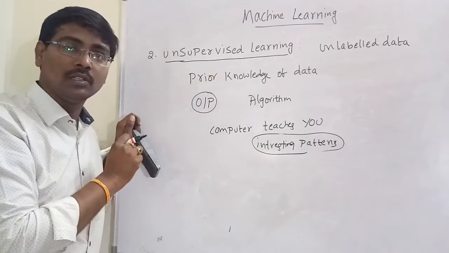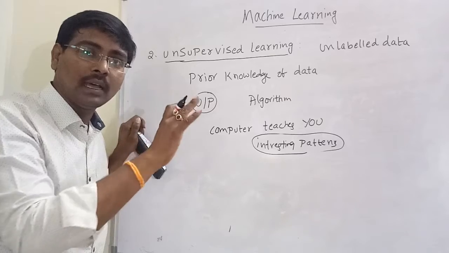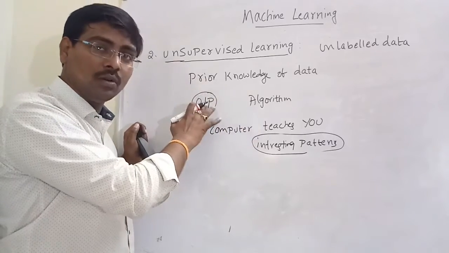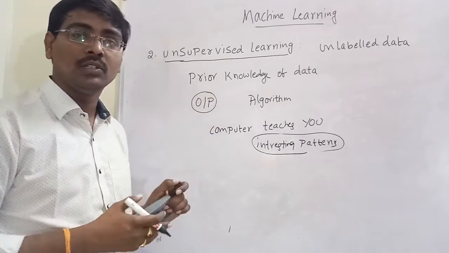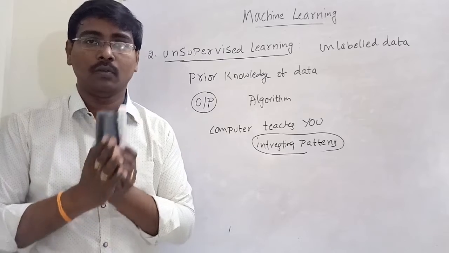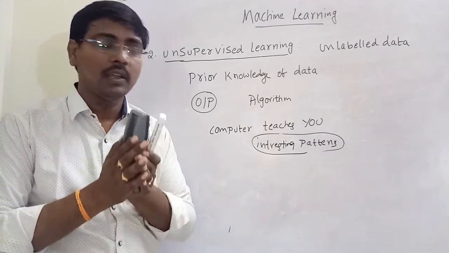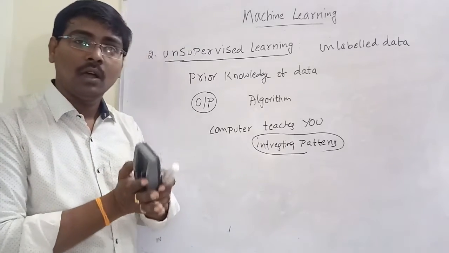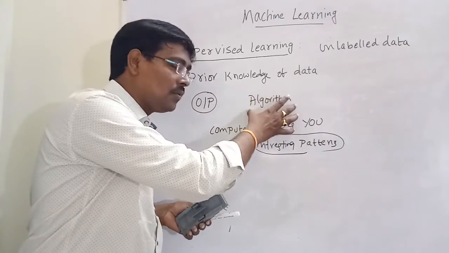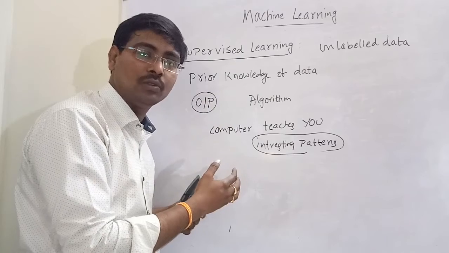So in unsupervised learning, we have no prior knowledge of the input data, and we also don't know what is to be produced. That means we have no training data. Whenever there is no training data, the output is also unknown. In such situations, the output always depends on the algorithm we are using.